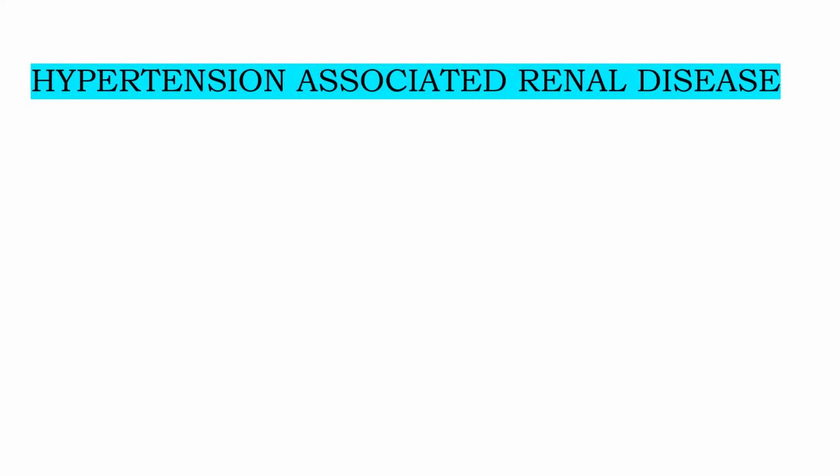Ma'am, 120 by 80 mmHg. 120 by 80 is the normal value, okay? When a person has 120 by 80 mmHg, that is normal. Now I'm asking, when is a person said to have high blood pressure? If it is more than 140 by 90, that is also correct, that is not wrong. You can also simply call it if a person has blood pressure more than 130 by 80 mmHg. If it is more than, that means 140 by 90 is also more than, so that is also considered. So, are you clear? Yes, ma'am.